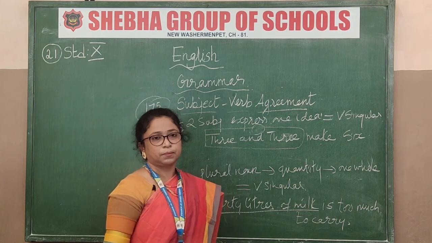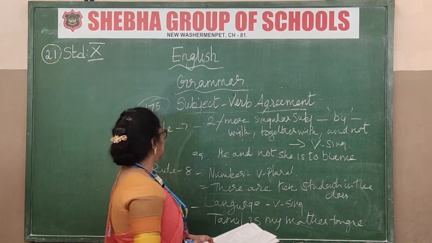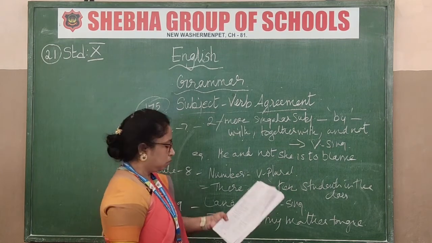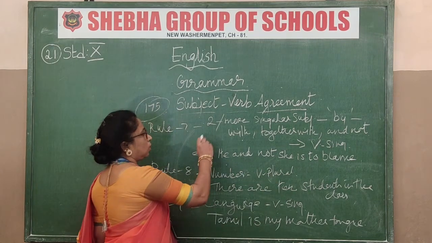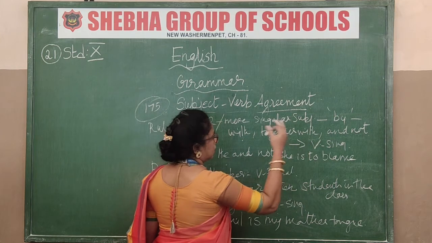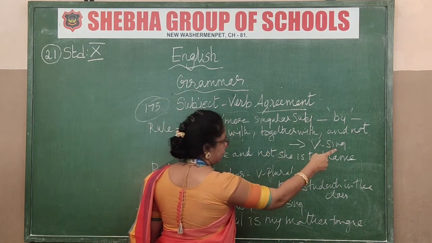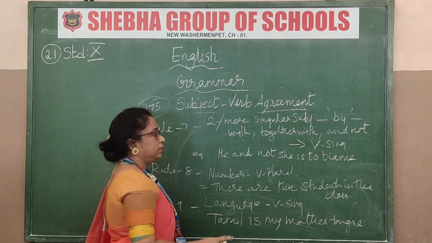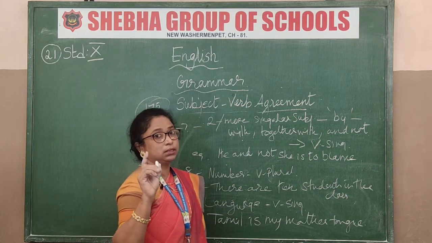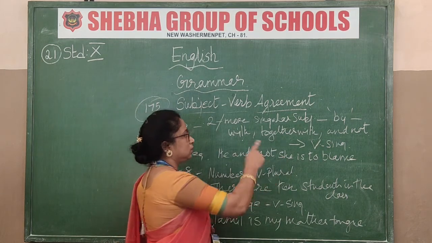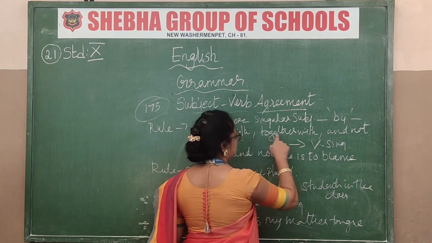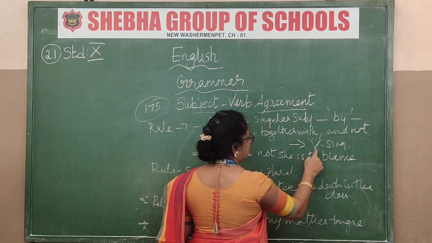Alright, let's continue with rule number 7. Rule number 7, what is it? Two or more singular subjects connected by "with," "together with," and "not," and others will take the verb in the singular. Okay, see, the clues are given to you. "By," "with," "together," and "not" will take up the verb in singular.